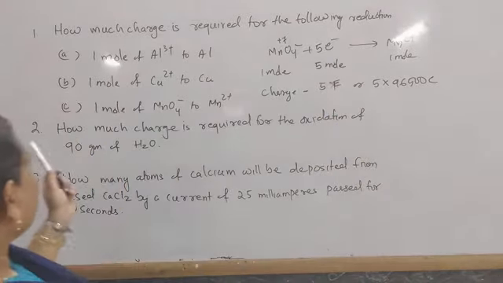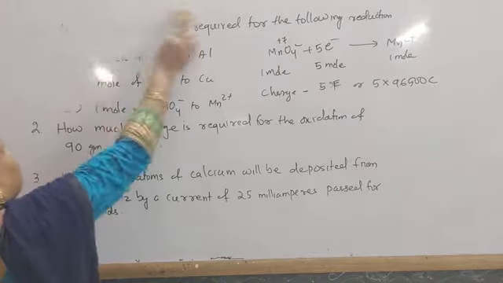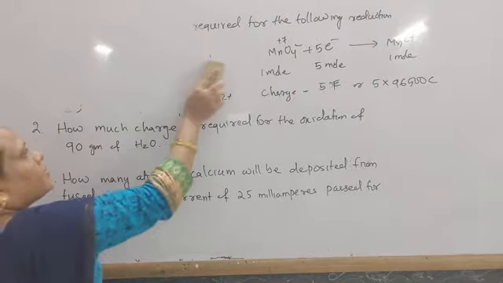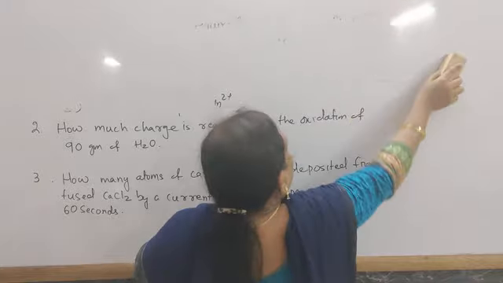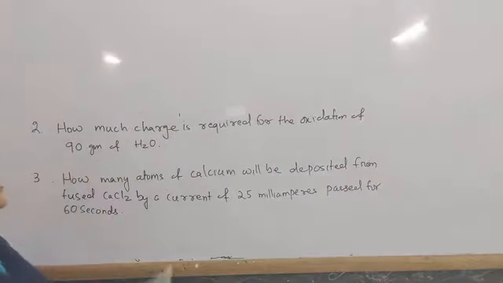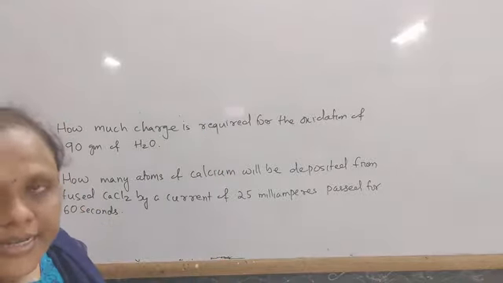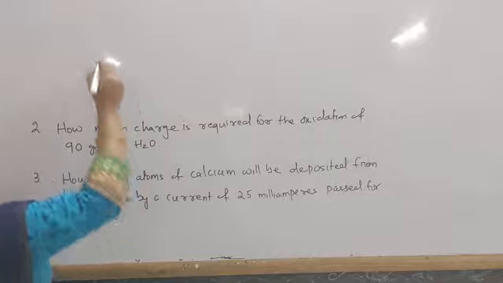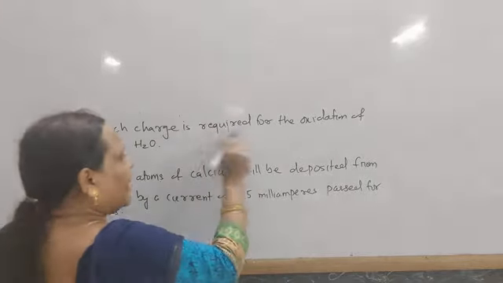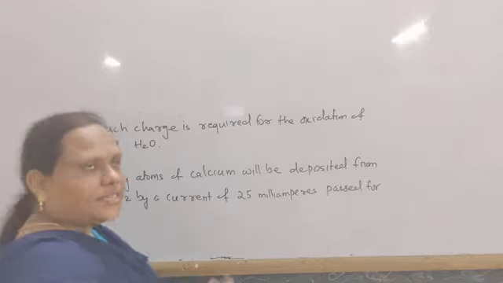Next, question number 2. How much charge is required for the oxidation of 90 gram of water? How many electrons are involved here? You have to first find out.